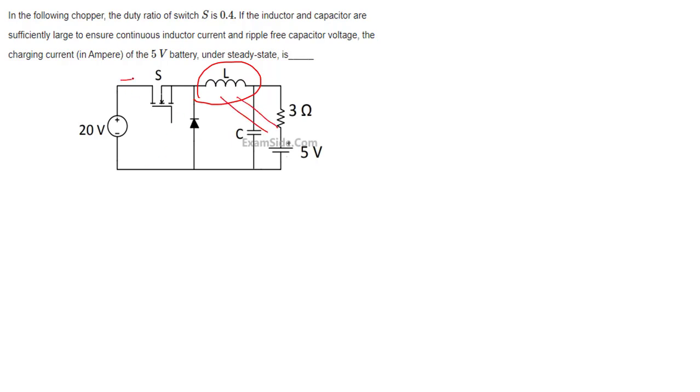If it is located here, then it is a boost converter. If the inductor is located at this position, it is a buck converter or step down chopper. If the inductor is located at this position, then it is a buck boost converter. Since the inductor is located at this position, it's a buck converter.